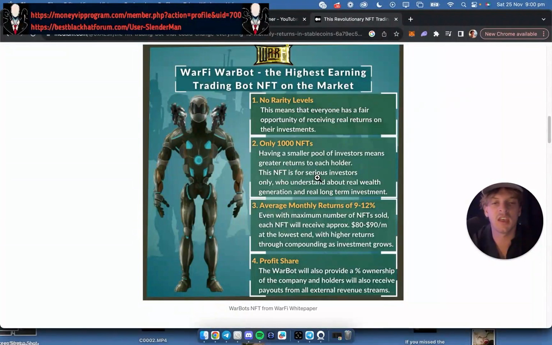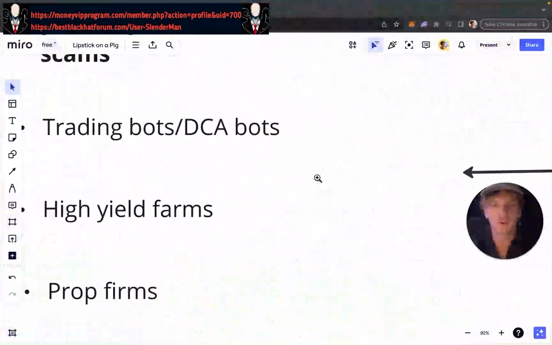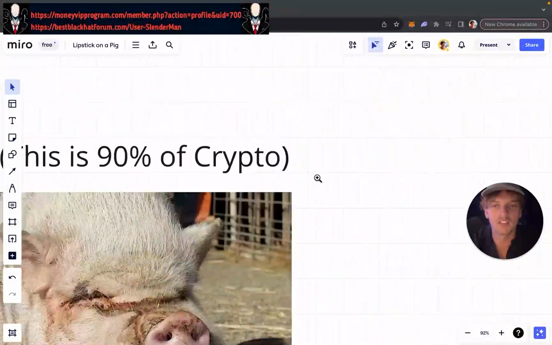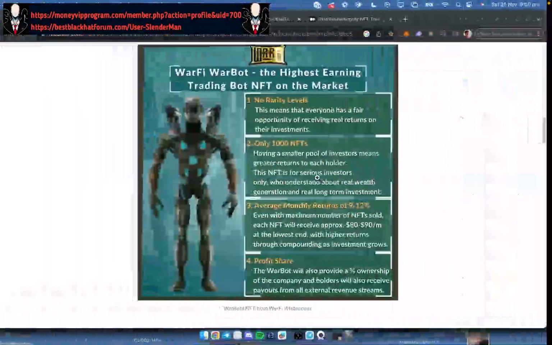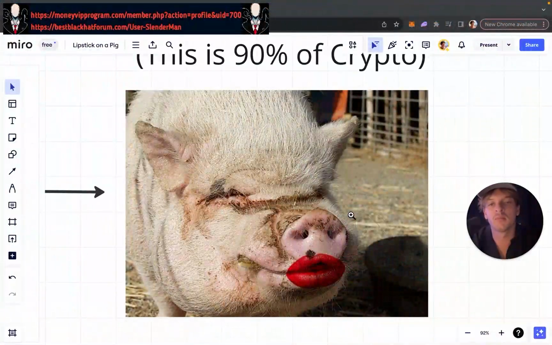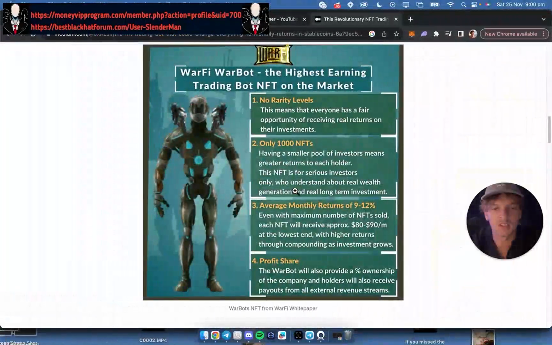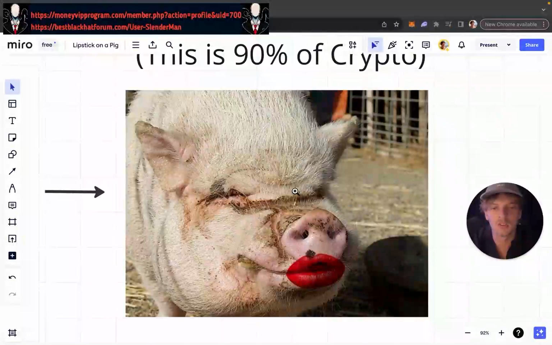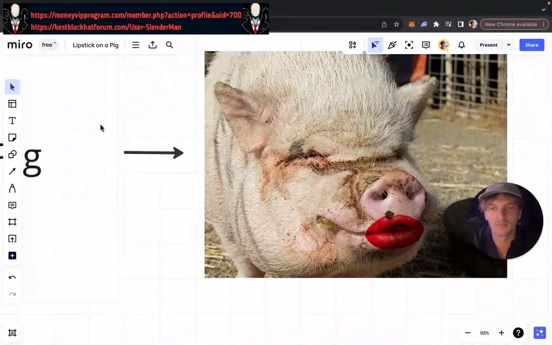So this is just a scam. This is just a classic version of this pig right here. This is just this pig, right? It's an auto trading business that doesn't make money, that they've turned into an NFT project to basically scam you, right? So this is the sort of shit you need to look out for.